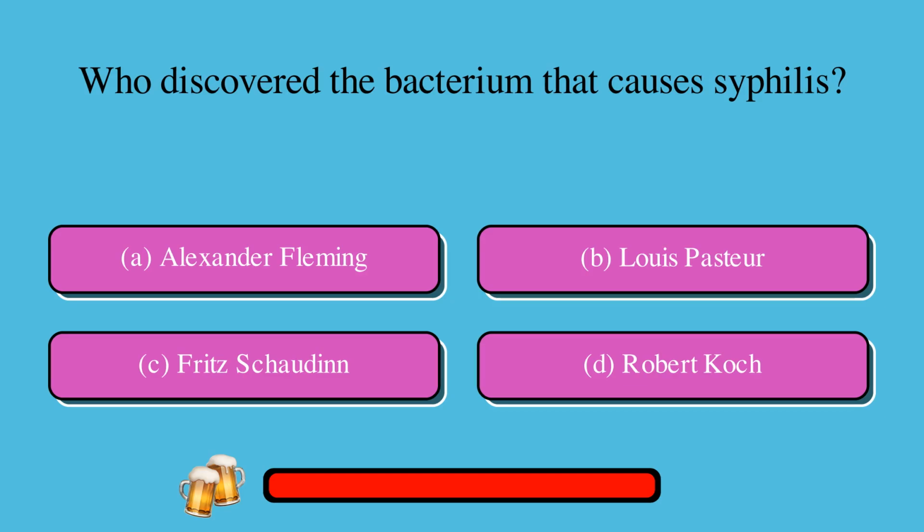Which of the following scientists discovered the bacterium that causes syphilis? A. Alexander Fleming, or B. Louis Pasteur, or C. Fritz Schaudinn, or D. Robert Koch? The correct answer is C. Fritz Schaudinn.